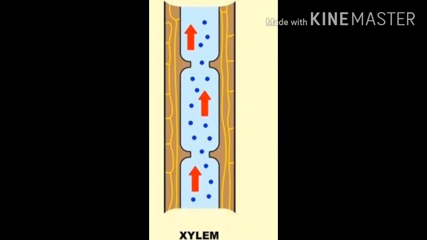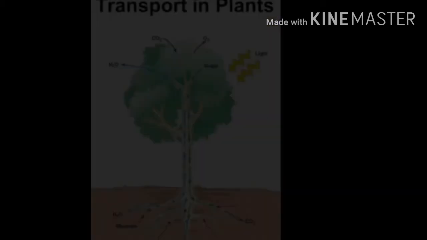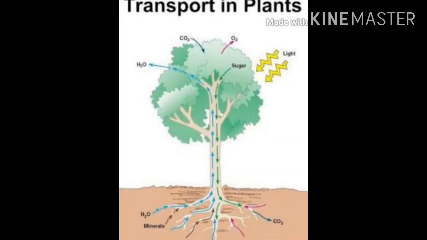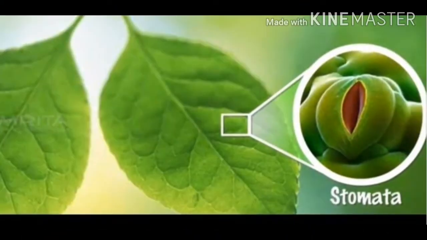Plants have tube-like structures that run all through the stem, root, branches, and leaves. This tube-like structure is called xylem. This xylem absorbs water from soil and transports it to all parts. Leaves on the plants have small pores called the stomata.